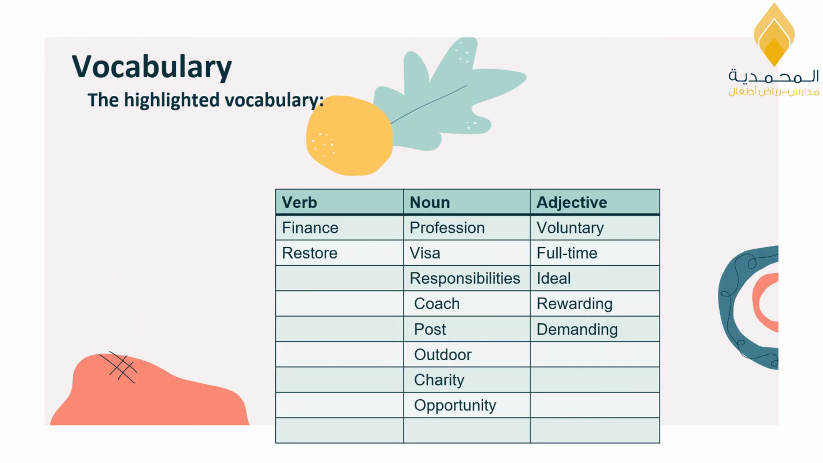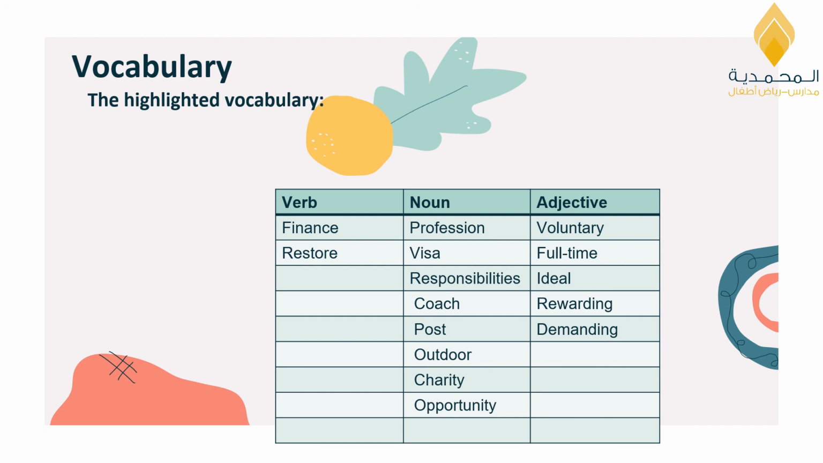Now let's talk about the new vocabularies in our text, the highlighted ones in the text. As you can see, I have classified these vocabularies into verbs, nouns, and adjectives in the table. The verbs that we have are finance, restore, and nouns we have profession, visa, responsibilities, coach, post, outdoor, charity, opportunity. Adjectives we have voluntary, full-time, ideal, rewarding, demanding.